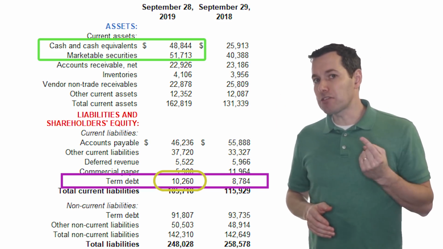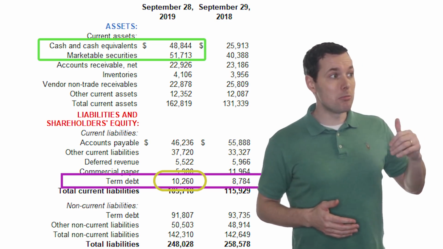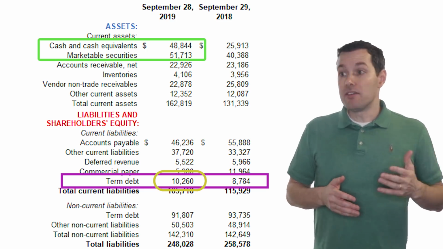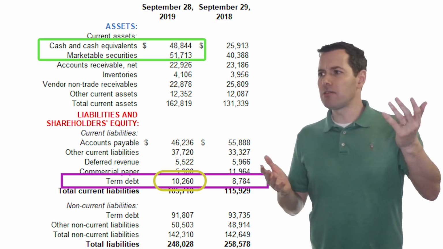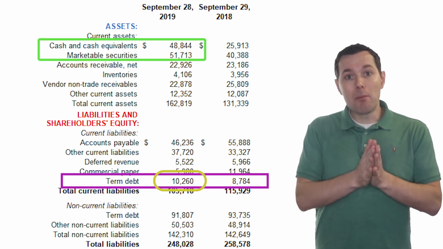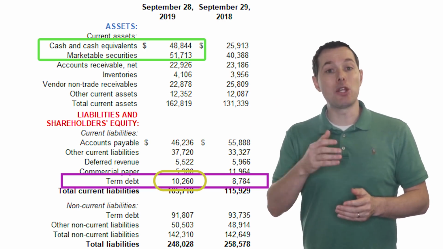But let's imagine that the first bond was issued 5 years ago, 10 years ago. 10 years ago, maybe interest rates were 6%, maybe 7%. Today, they might issue that very same bond, same amount, but this time at 3% or 4%. Well, if that happened, the company would end up with a lower interest expense on an annual basis.